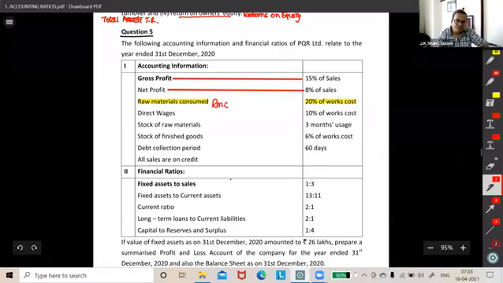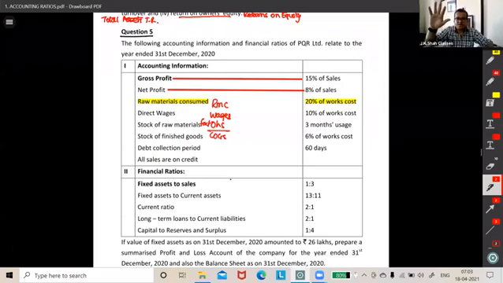Raw material consumed, wages, overheads. These overheads are always factory overheads. And we reach COGS. You agree with what I'm saying? We have done this before also. Correct? Raw material consumed plus wages plus factory overheads, we reach COGS.